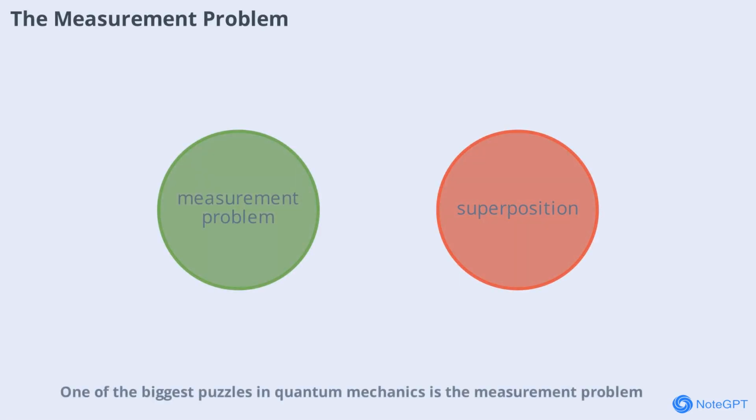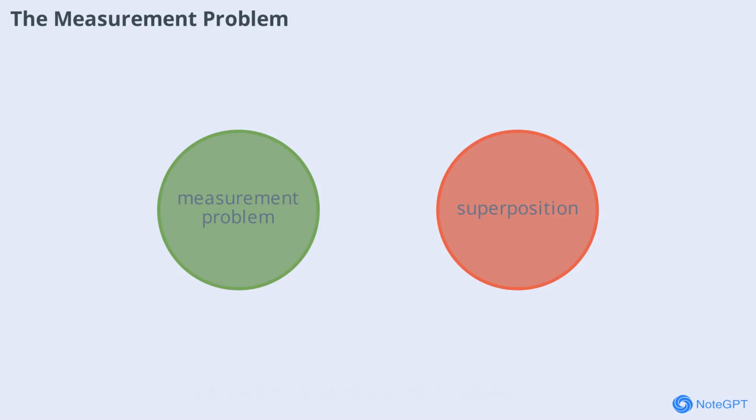One of the biggest puzzles in quantum mechanics is the measurement problem. The Schrödinger equation predicts a superposition of states, but when we measure, we see only one outcome. How and why this collapse happens is still debated. This problem touches on the nature of reality and the limits of scientific knowledge.